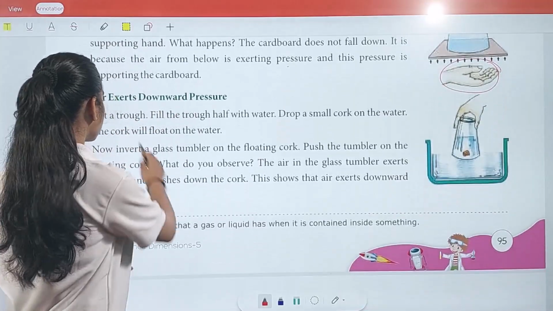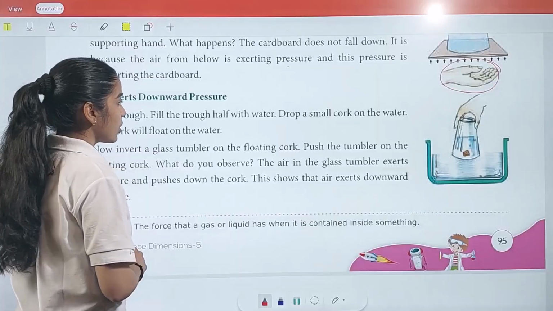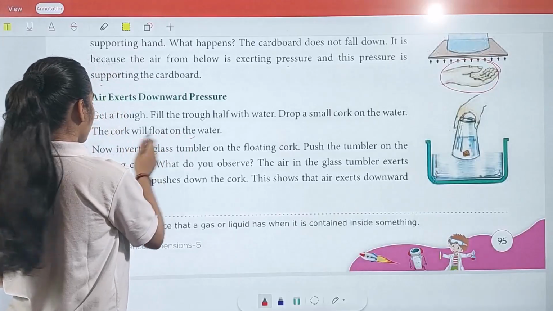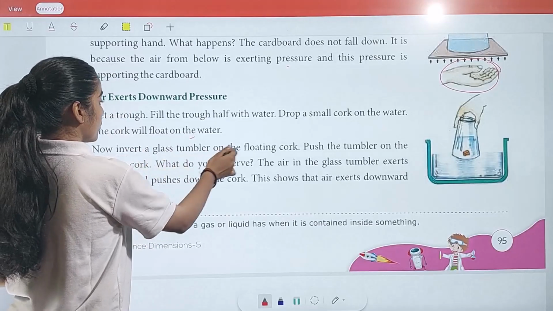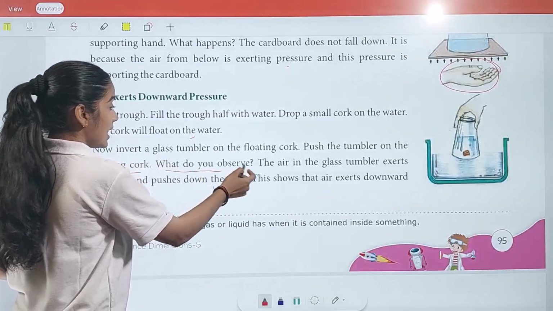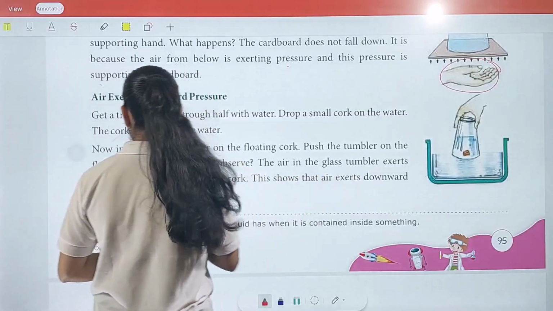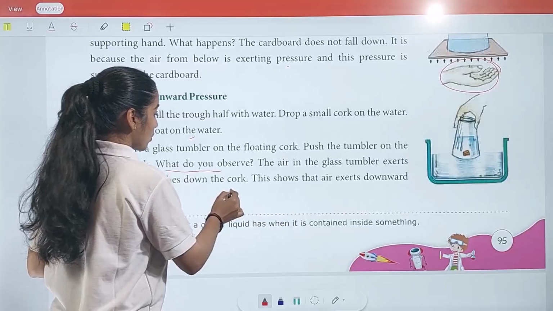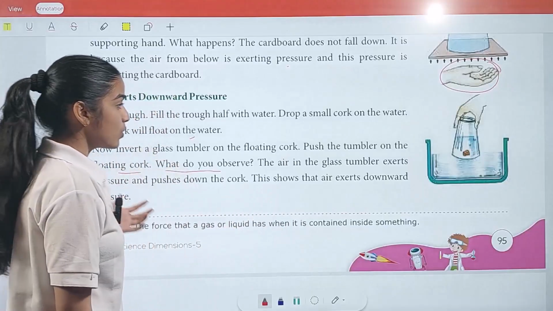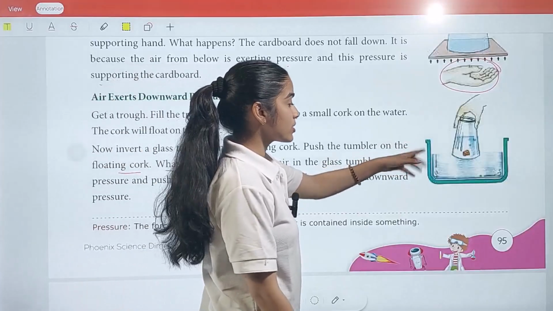Get a straw, fill the straw half with water, drop a small cork on the water, and the cork will float on the water. Now invert a glass tumbler on the floating cork and push the tumbler down on the floating cork. What do you observe? The air in the glass tumbler exerts pressure and pushes down the cork. This shows that the air exerts downward pressure. So what we conclude is that it exerts pressure downward.